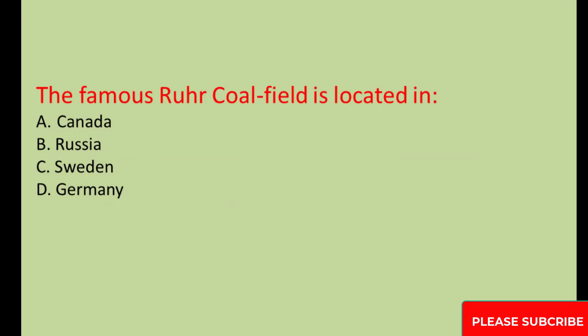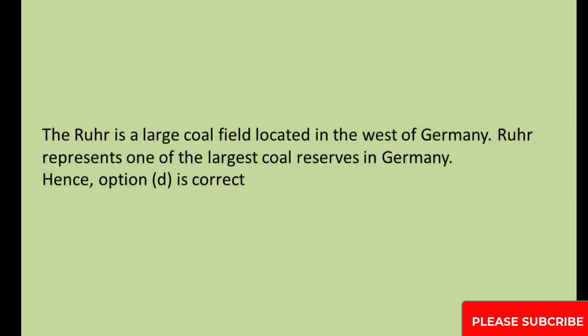The famous Ruhr Coal-field is located in A. Canada. B. Russia. C. Sweden. D. Germany. The Ruhr is a large coal field located in the west of Germany. Ruhr represents one of the largest coal reserves in Germany. Hence, option D is correct.